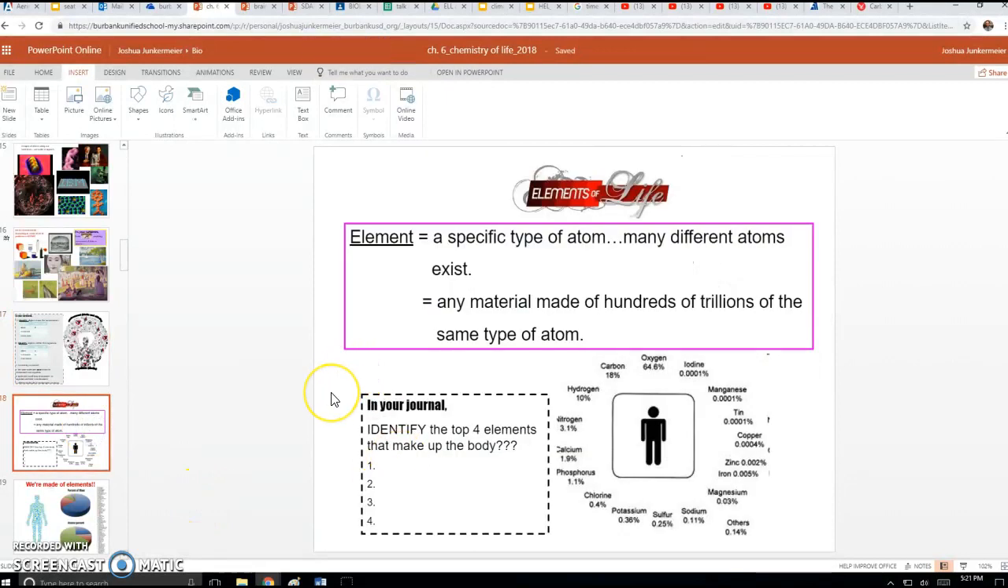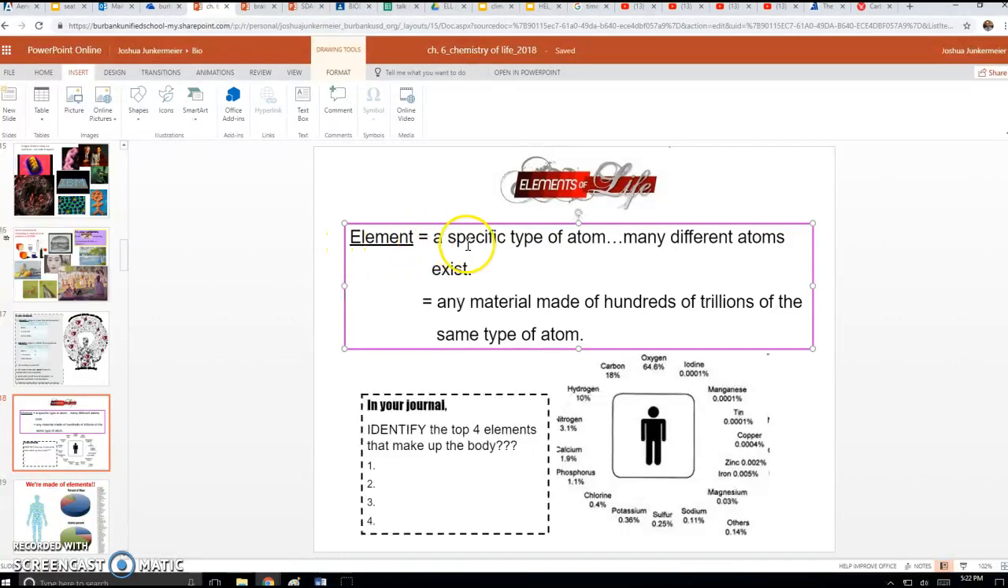This is slide 18, and it gives us a new definition for the elements of life. The elements of life are specific types of atoms, the types of atoms that make our bodies. So go ahead and pause the video and copy down the definition for slide 18.